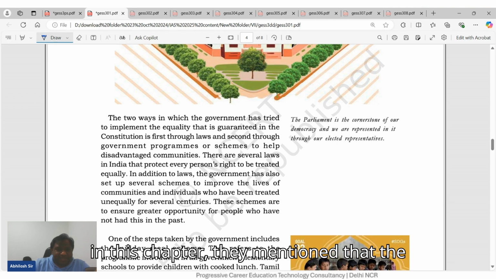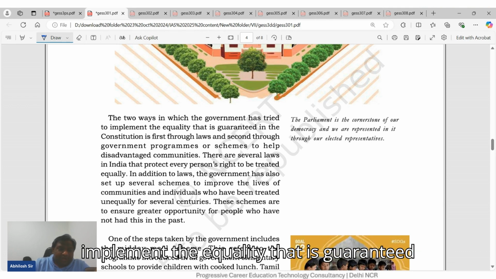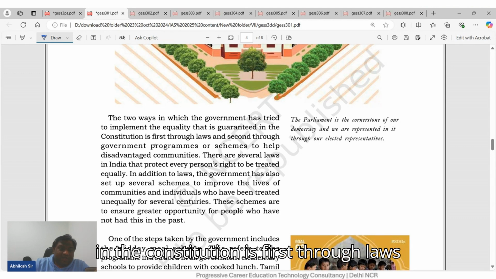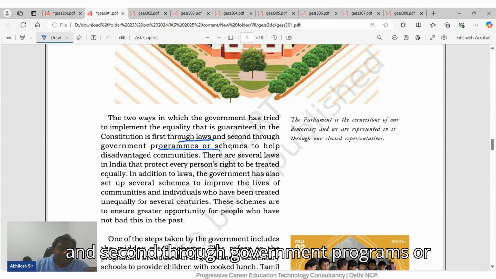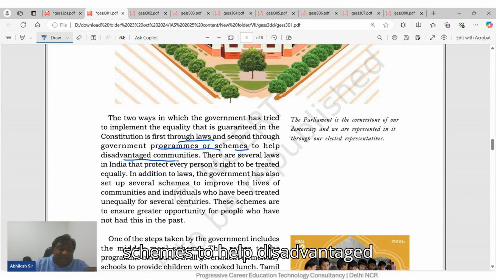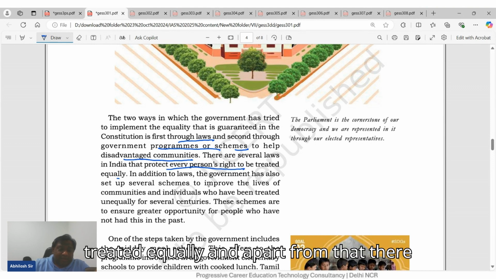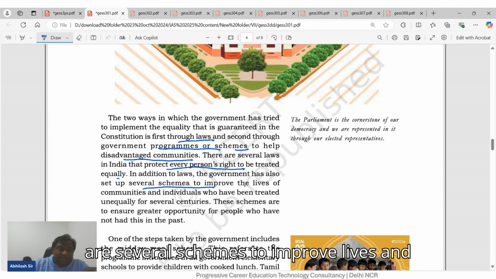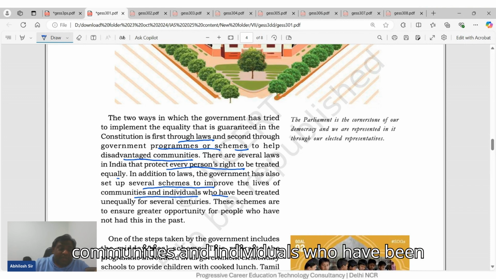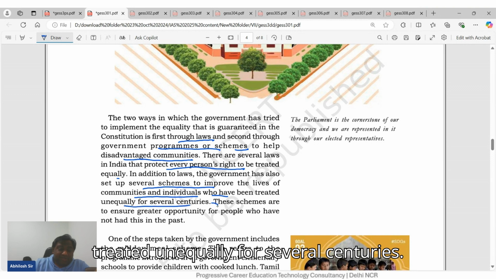In this chapter, they mention two ways in which the government has tried to implement the equality that is guaranteed in the constitution: first through laws, and second through government programs or schemes to help disadvantaged communities. So there are several laws to ensure every right is treated equally, and apart from that, there are several schemes to improve the lives of communities and individuals who have been treated unequally for several centuries.